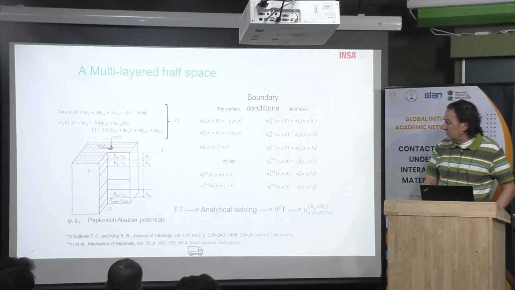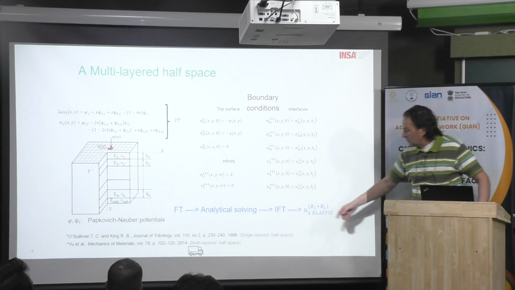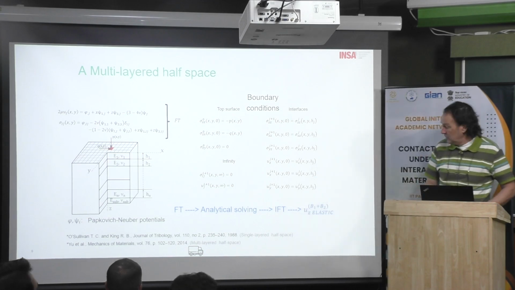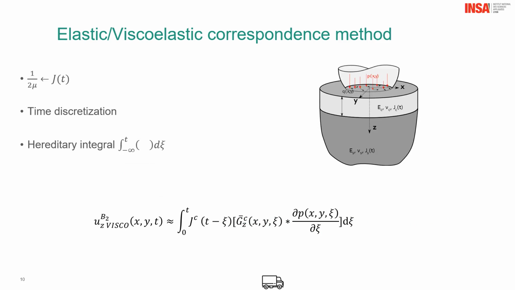Then we do a Fourier transform to solve the problem in the frequency domain, and after that we do the inverse Fourier transform to have the solution in the space domain. Again you have the creep function, which depends on the shear stress of the material and the elastic properties.